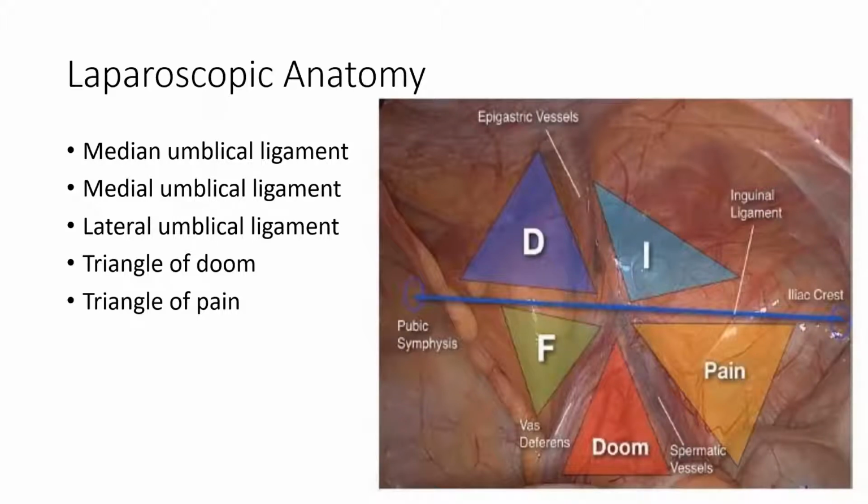Triangle of Pain: the apex is formed by the deep inguinal ring, the medial boundary is formed by the spermatic cord, and the lateral boundary is formed by the iliopubic tract. Contents of the triangle of Pain, going from medial to lateral: femoral nerve, lateral femoral cutaneous nerve, then the femoral branch of the genitofemoral nerve.